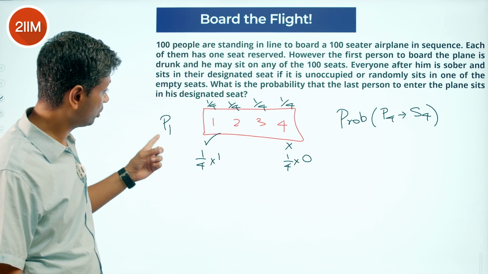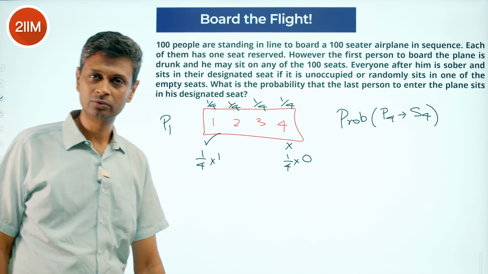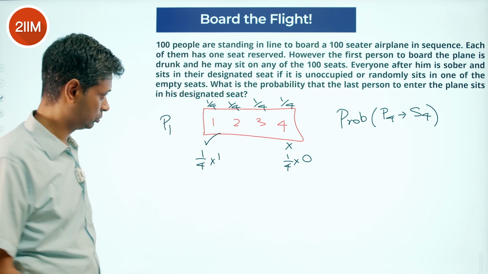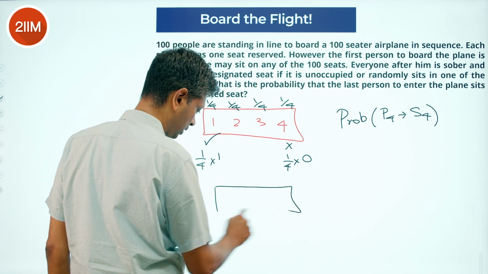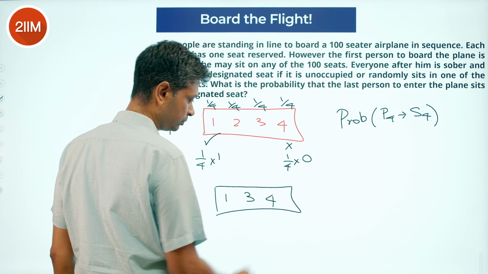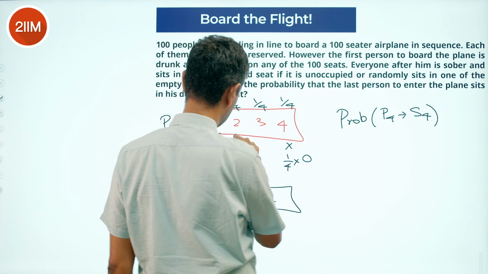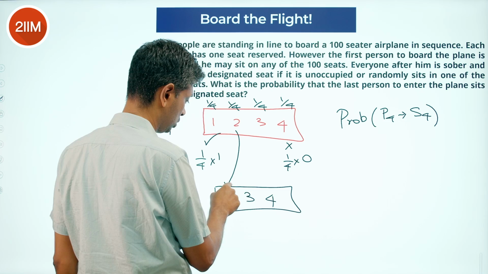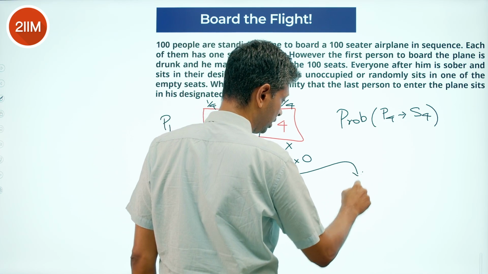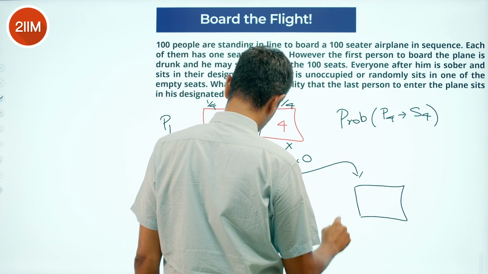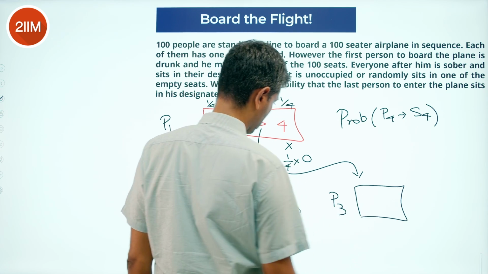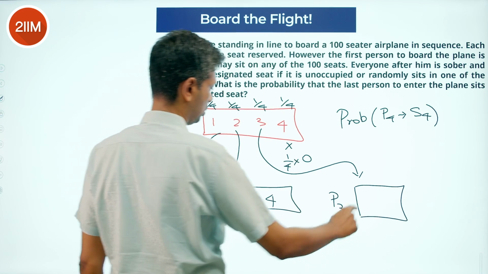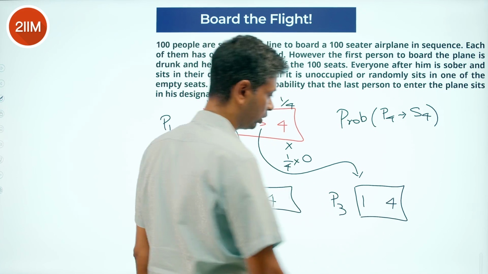Now, person 1 could have sat at 2 or 3. If he sits at 2, then person 2 has 3 options. This is if person 1 takes seat 2. If person 1 had gone to seat 3, then person 3 has 2 options, 1 and 4.